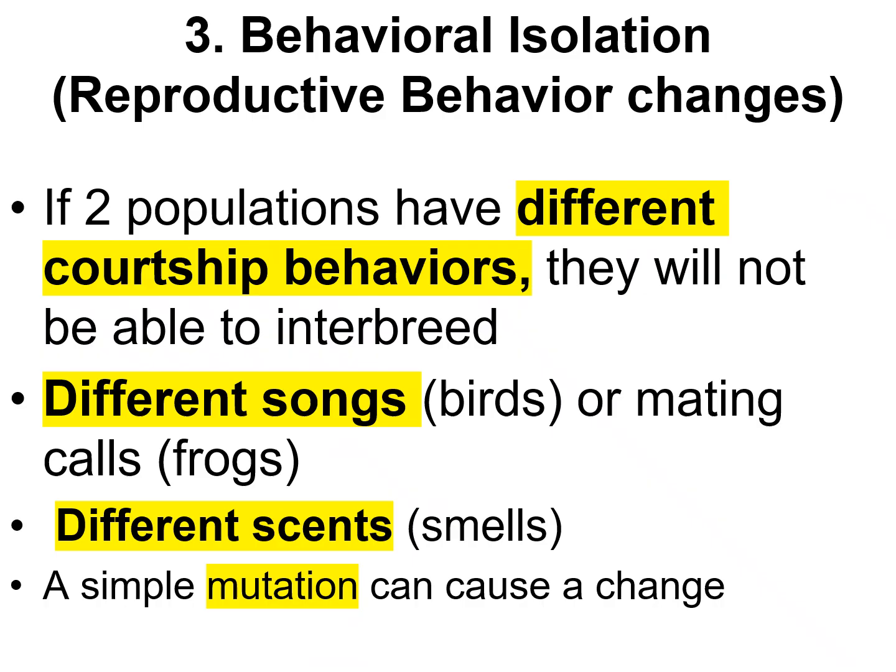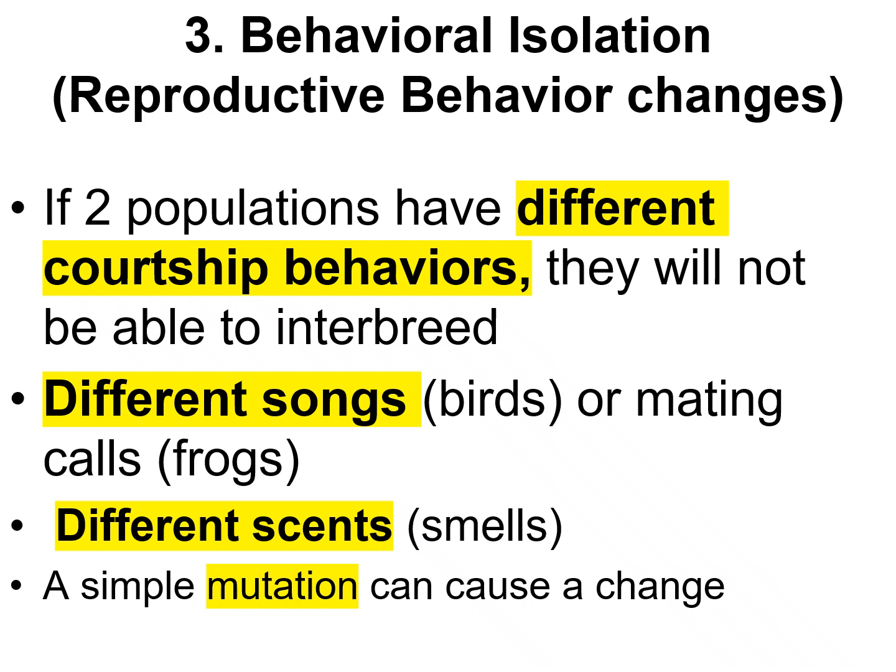The third type of reproductive isolation comes about due to behavioral changes. This is behavioral isolation. In this case, their reproductive behavior changes, such as their courtship behaviors starting to change for some reason. Because they're not able to court, they're not going to be able to interbreed.